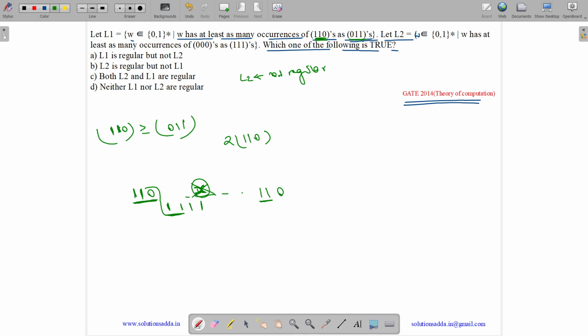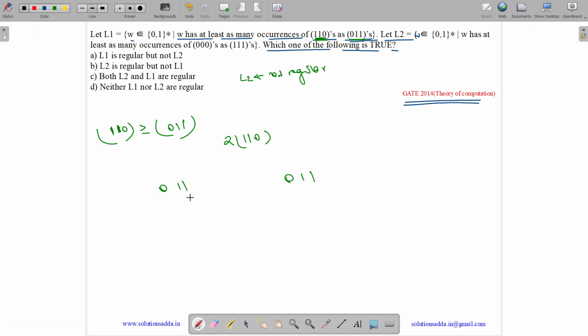So this is for sure whatever string you take. If you start with a 1, only a single one, let us try to eliminate it. Let us take only a single one. If you take only a single one, then we have 110, a single one, 110, but here we will have 011. So you can say you can't have two 110s without a 011. And similarly you can't have two 011s without a 110.